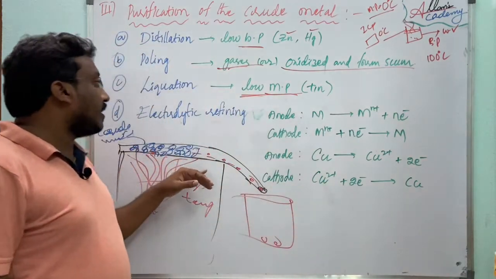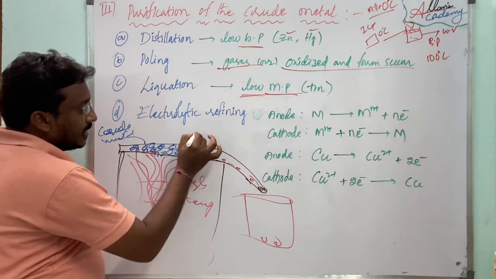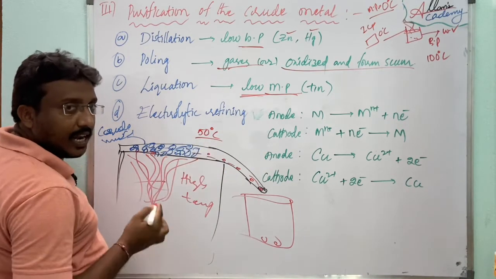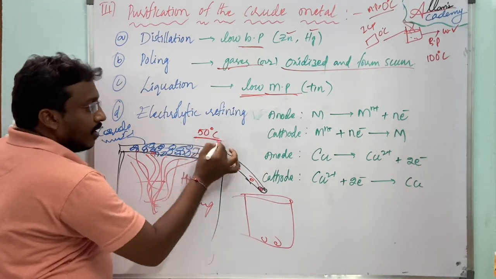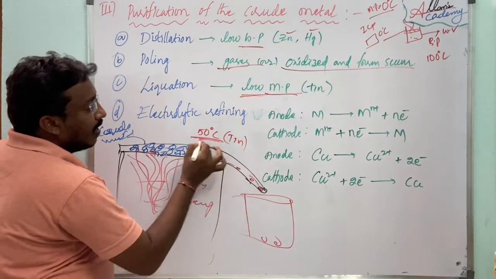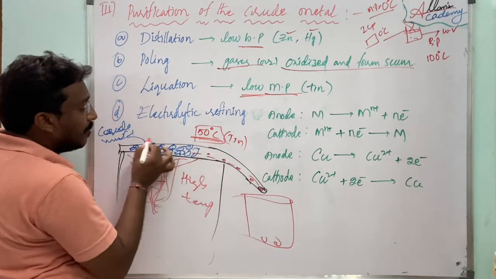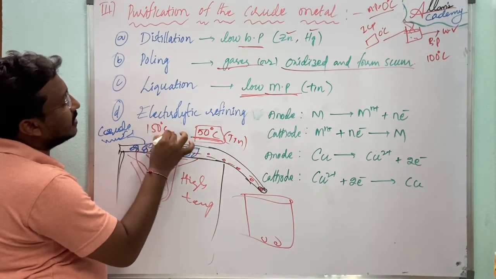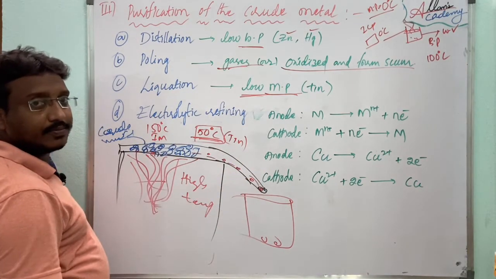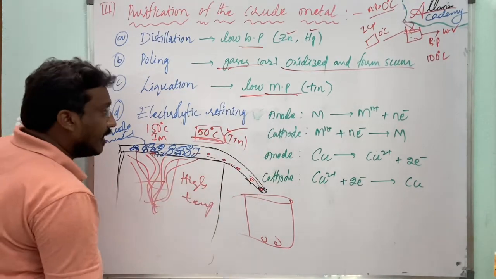Like that, here the metal should have a low melting point. For example, here we have impurities. Let's say the metal is tin with a melting point of 50 degrees Celsius, and the impurities have a melting point of 150 degrees Celsius. In such a case, which can be converted into liquid form? Tin converts into liquid form more quickly than the impurities.